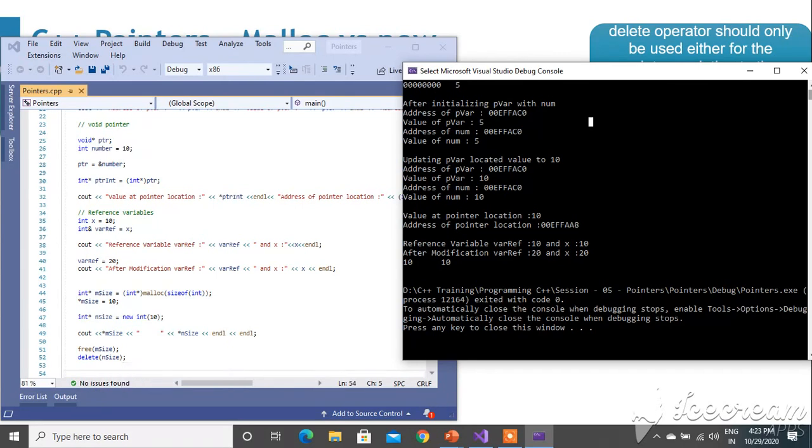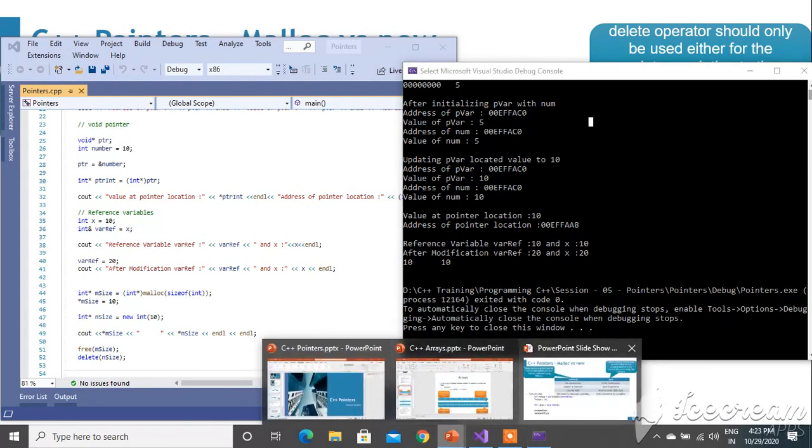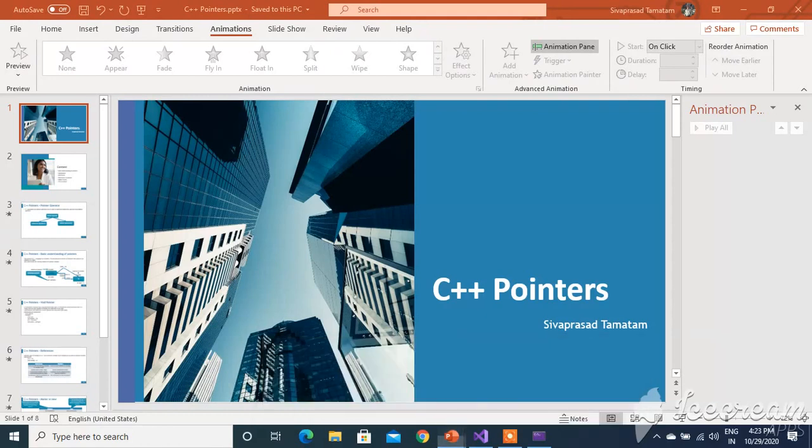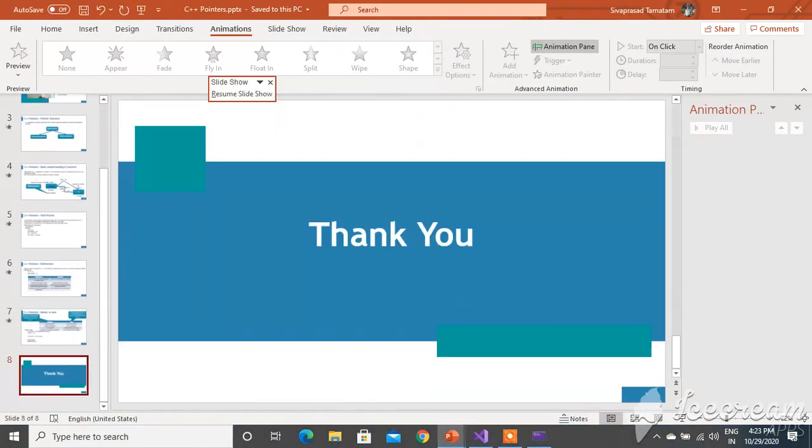After this we are freeing the m size which is allocated using malloc, and deleting the pointer for the object we created using the new operator. So this is about pointers. Thank you.